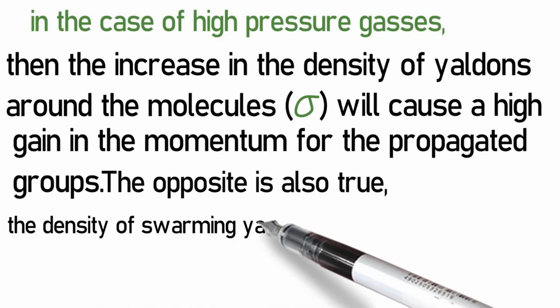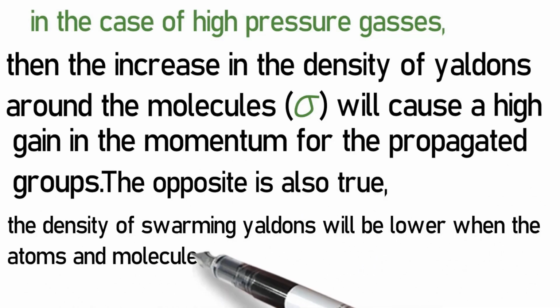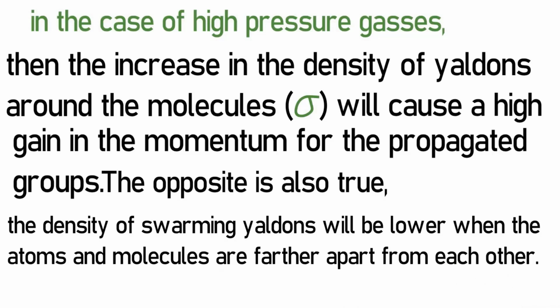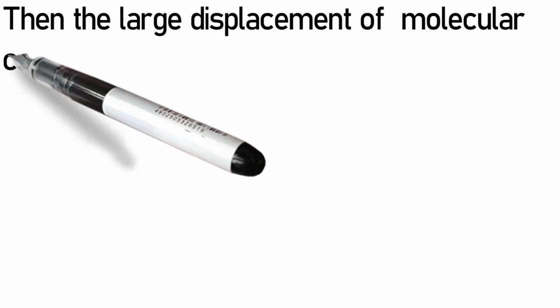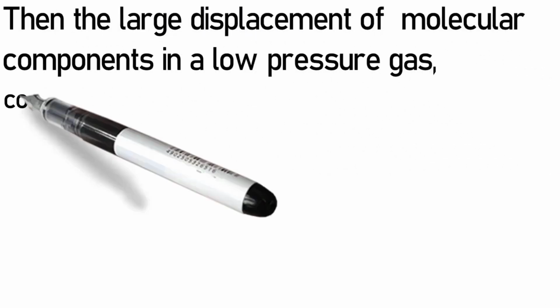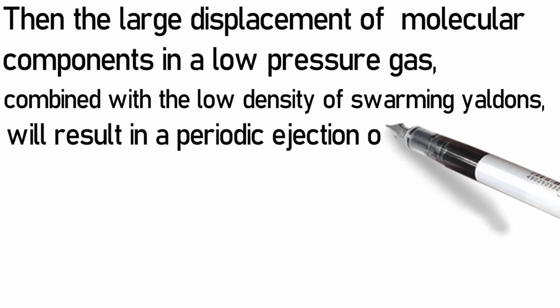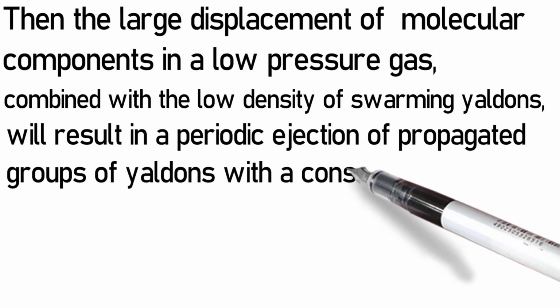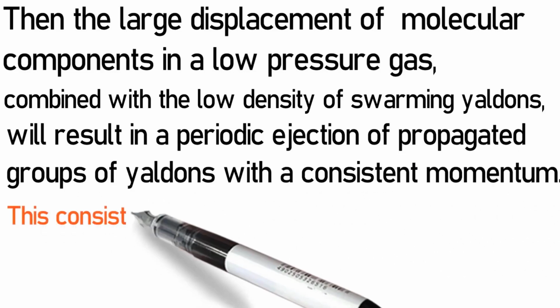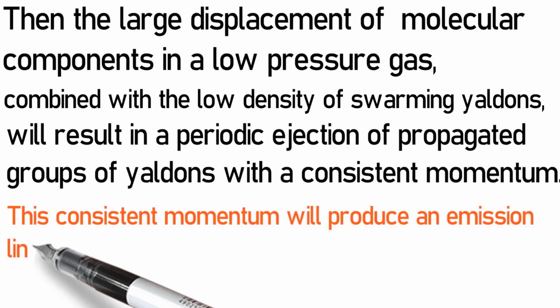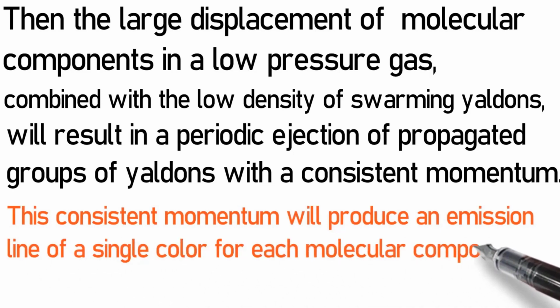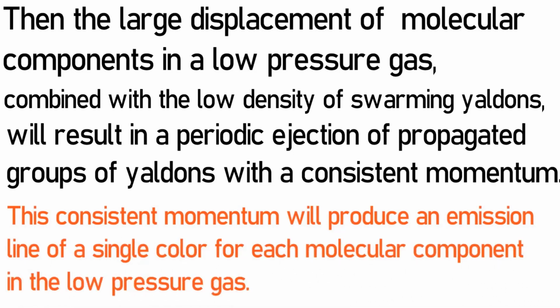The density of swarming Yaldons will be lower when the atoms and molecules are further apart from each other. Then the large displacement of molecular components in a low-pressure gas, combined with the low density of swarming Yaldons, will result in a periodic ejection of propagated groups of Yaldons with a consistent momentum. This consistent momentum will produce an emission line of a single color for each molecular component in the low-pressure gas.